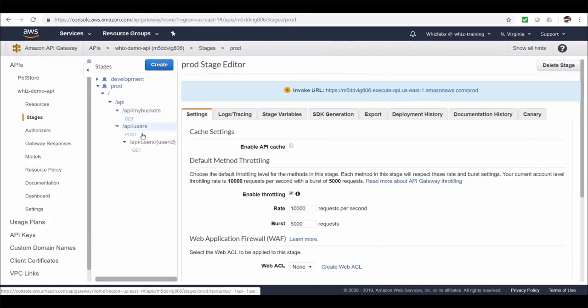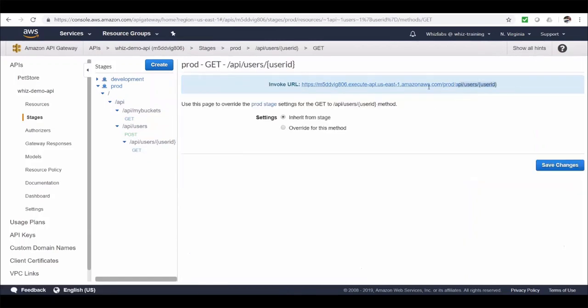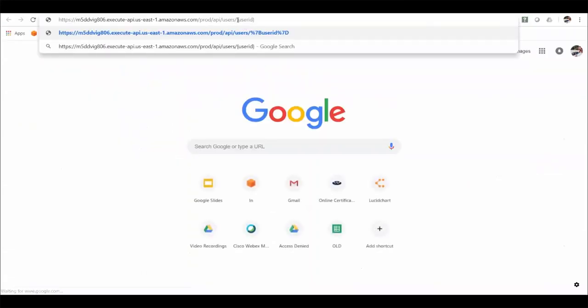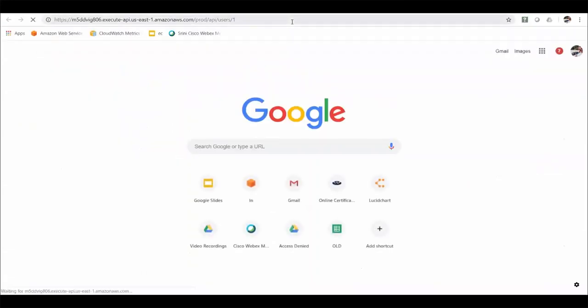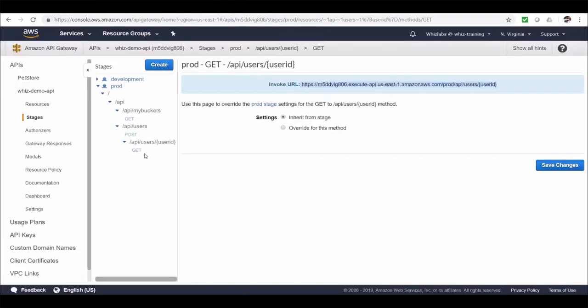Let's quickly check if we can use our new serverless API endpoints. So let's grab our users get endpoint and access it by providing different inputs. All right, it works perfectly. Let's also test our post request. Well, for post request, we cannot send the body from the browser. So I'm using a Chrome extension called Postman. It is a REST client. You can use whatever you're familiar with.